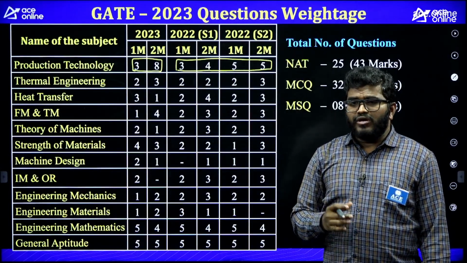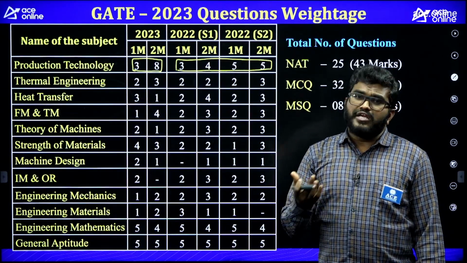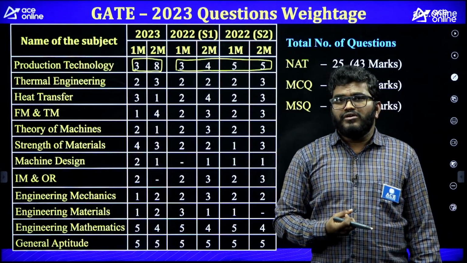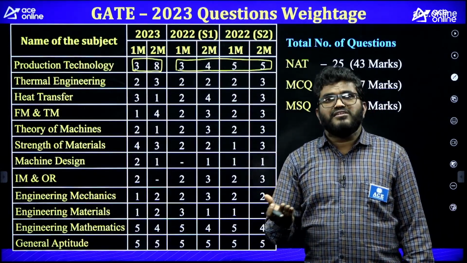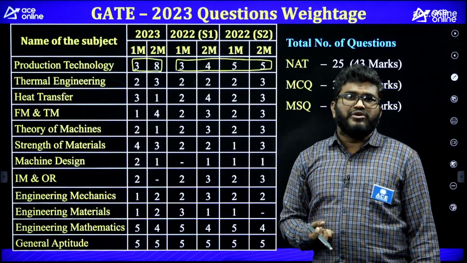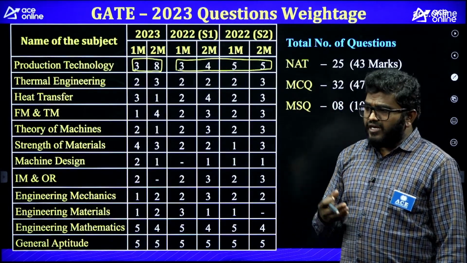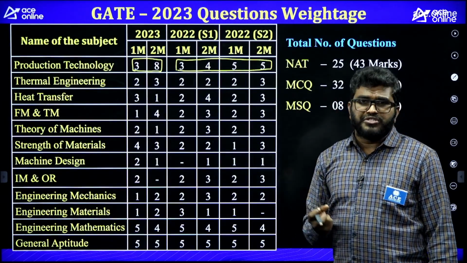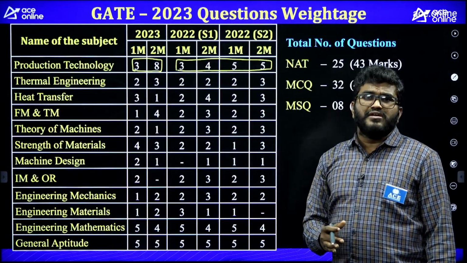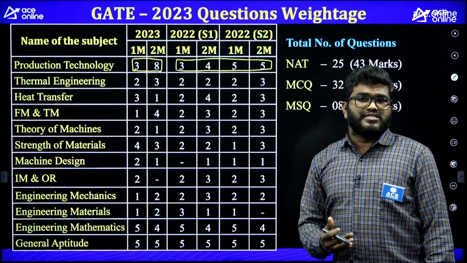From material science itself they'll ask some 15 questions, and again from production some 15 questions, so 20-30 questions they will ask for the ESE exam.